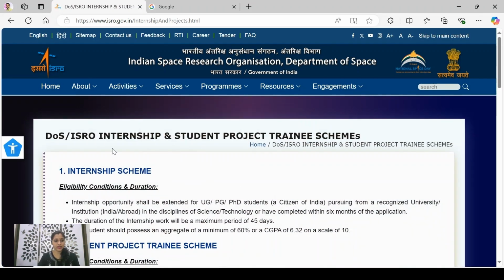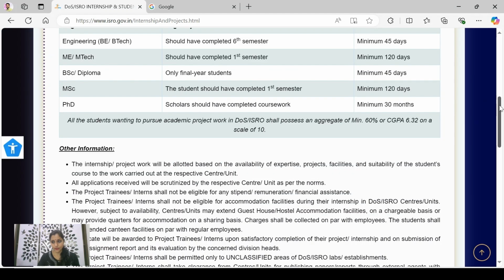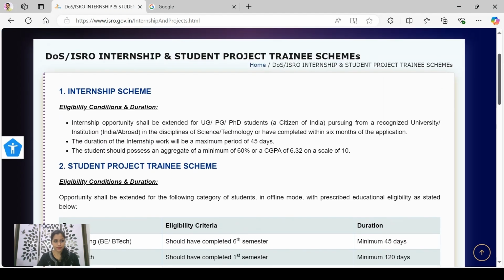So here you will get internship and student project trainee schemes. Here you can see internship opportunities are extended for UG, PG or PhD students.